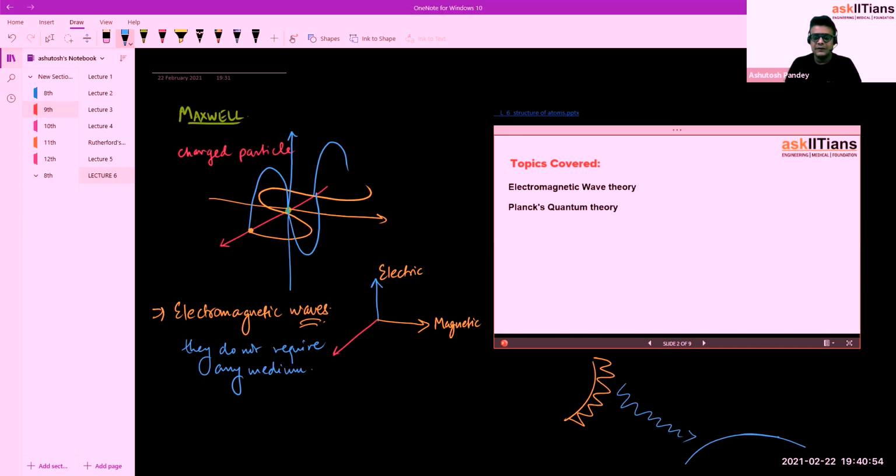Then he suggested that light is also an electromagnetic wave.